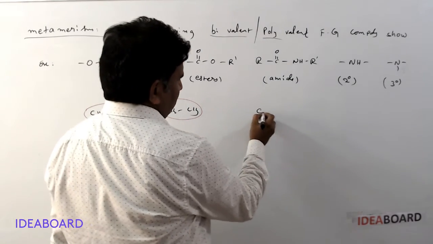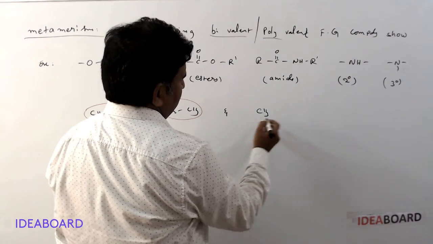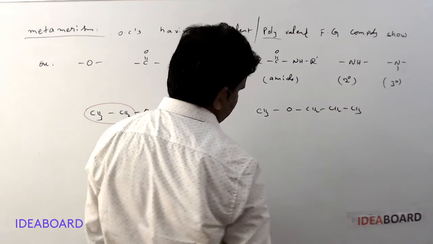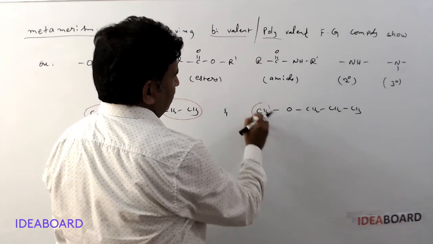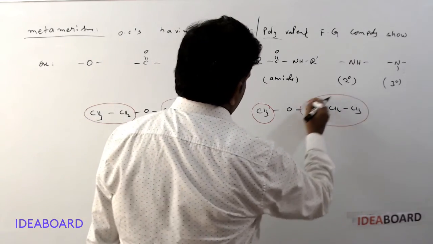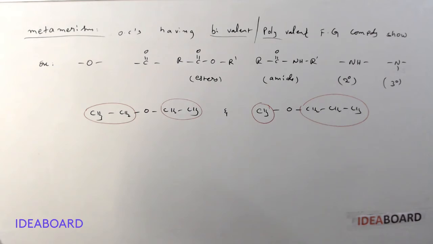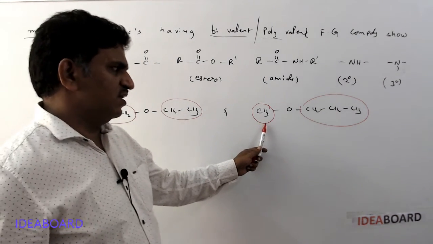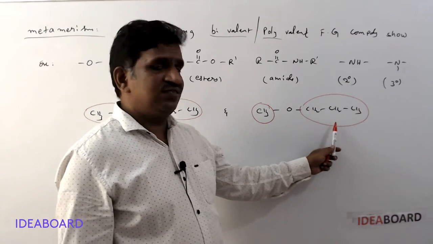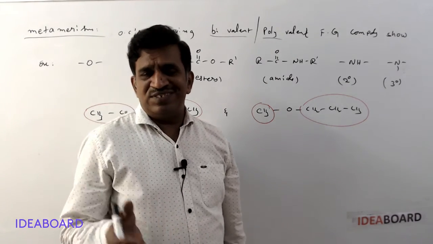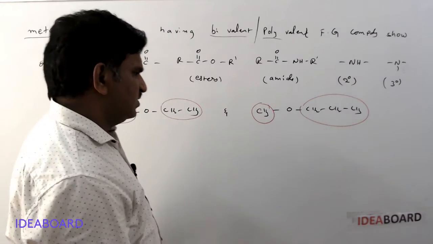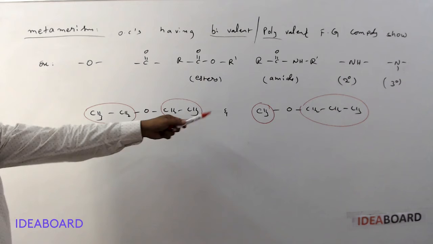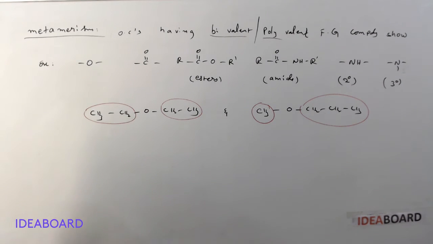And another one, if you are taking the same compound CH3, O, CH2, CH2, CH3. Here it is surrounded by the methyl group and this is surrounded by propyl. So here what is the alkyl group? Ethyl, ethyl. But here the alkyl groups are methyl and propyl. So the nature or size of alkyl groups is different. Then those isomers formed are called metamers.